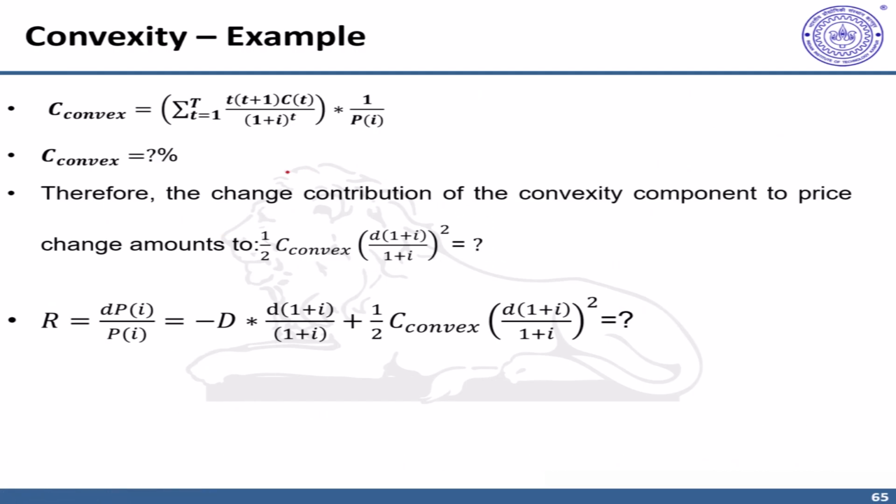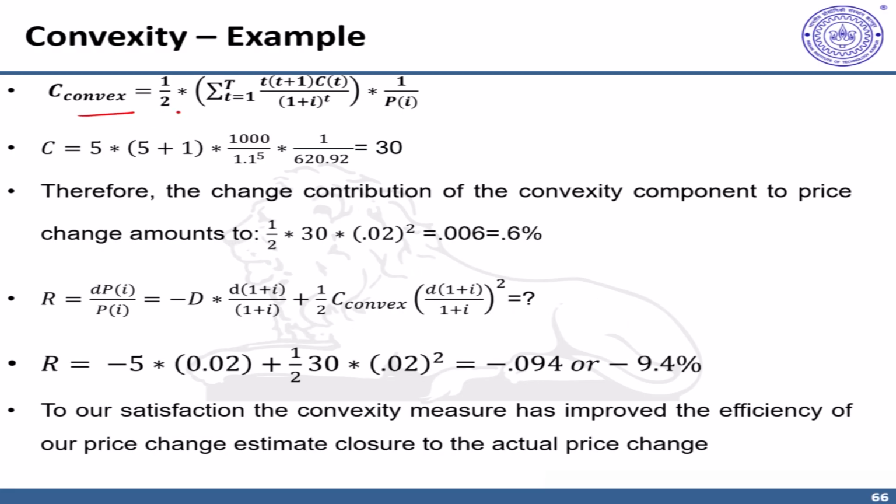Now, to calculate convexity, recall this was the formula. And once you calculate the convexity, in order to predict the change on account of convexity, you need to multiply 1 by 2 into convexity into d of 1 plus I raised to 2 divided by 1 plus I raised to 2. So let us see. Convexity we calculate using 1 by 2 into t plus 1, which is 5 into 5 plus 1. Because there is only one single cash flow, it is 1000 upon 1.1 raised to 5 divided by 620. Please note here pi would be this, because we are predicting change from this starting point, and convexity works out to 30. So if you multiply 1 by 2 into convexity into 1 plus I raised to 2, this becomes 0.6%.